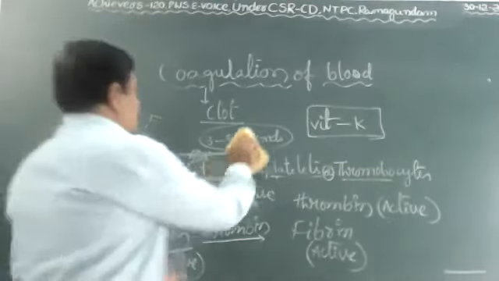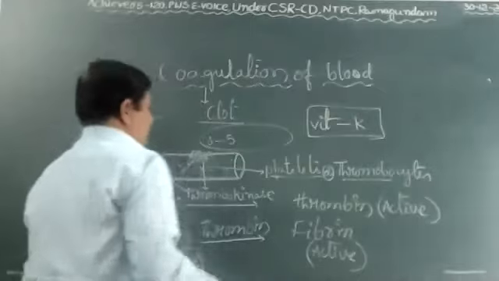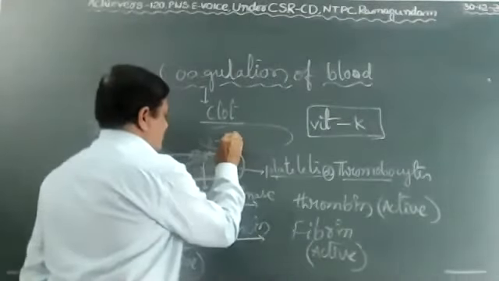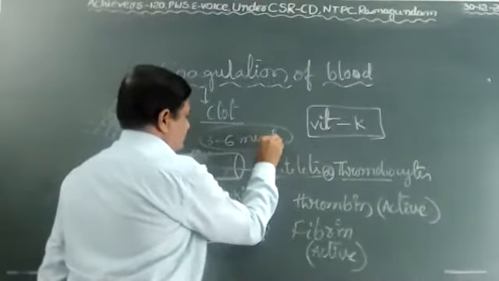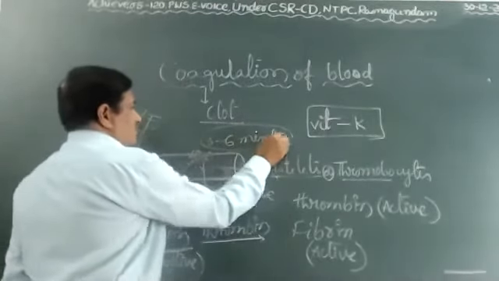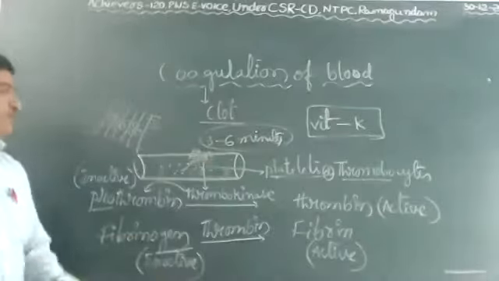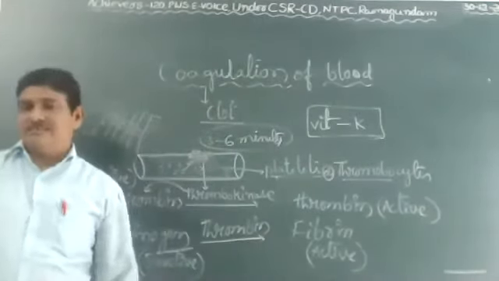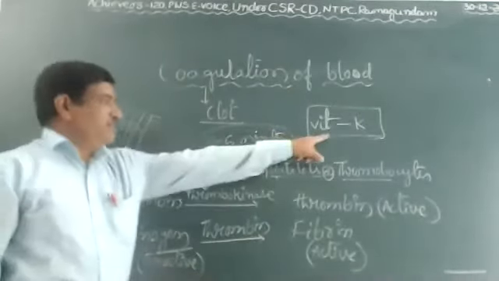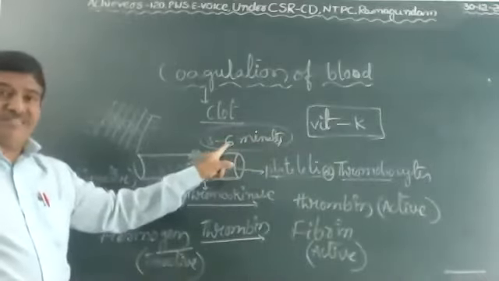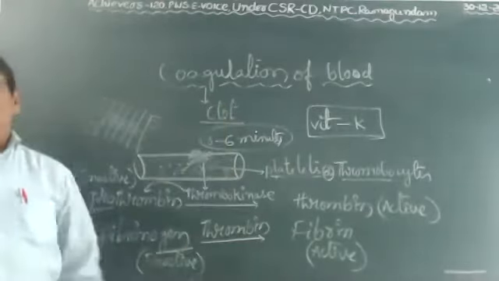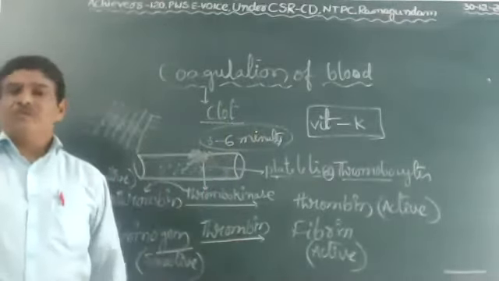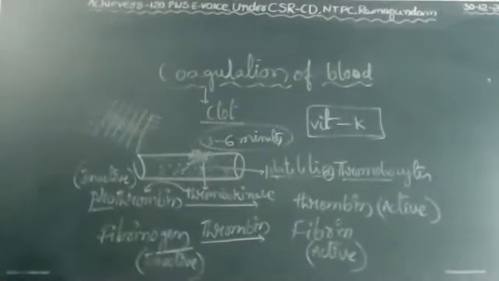Sorry, it is 3 to 6 minutes, not seconds. Clotting time is 3 to 6 minutes. Okay, with vitamin K deficiency, the blood does not clot within the time. A large amount of blood comes out from the body, and maybe it causes death. Okay, children. Next topic.